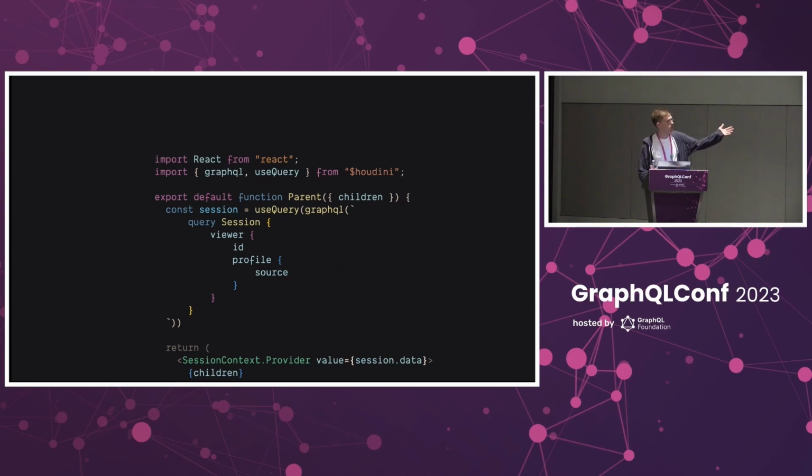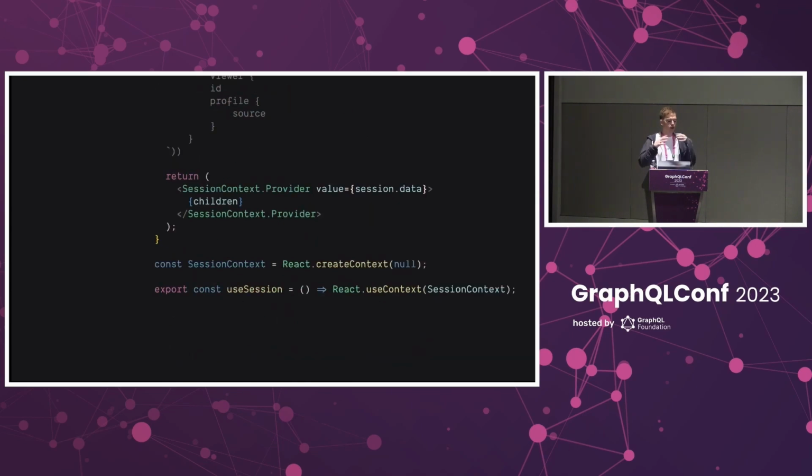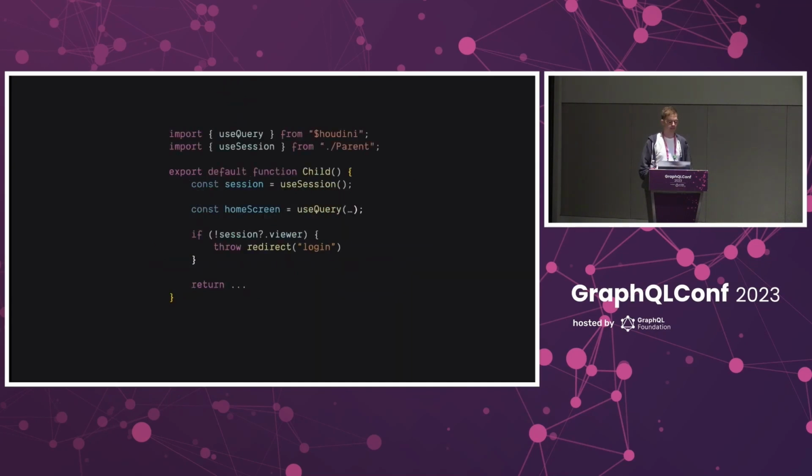First, we get the current user session. And then in order to provide that value to child routes, we have to embed it in context and then make some custom hooks to dress up the access. And then the child component has been stripped down a lot just to show the important bits. So after loading the session from the parent, it then fires its own query to get just the information that it wants. If the user's not logged in, it redirects.